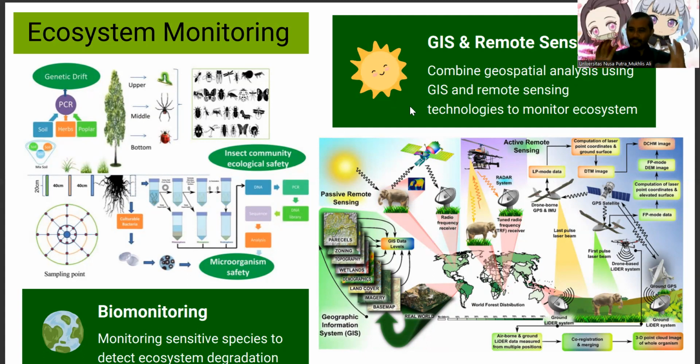This kind of monitoring combines geospatial analysis using GIS and remote sensing technologies to monitor the ecosystem. It's related to advanced technologies, so it is costly, but it will give a real-time condition of the ecosystem.